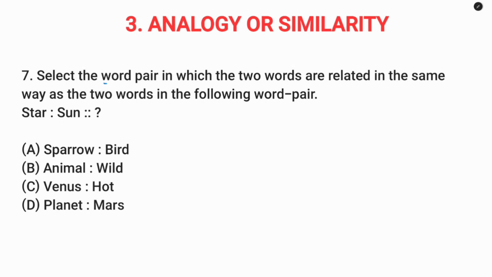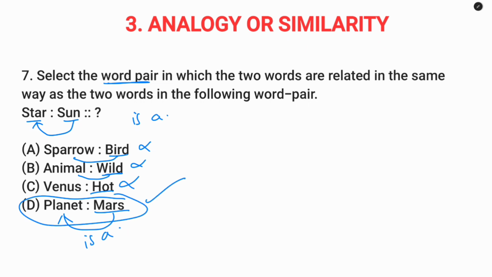Question number 7. So given word pair is star, sun. So sun is a star. Here bird is not sparrow. Sparrow is a bird. Wild is not animal. Animal can be wild. Venus is hot. So hot is not Venus. Mars is a planet. So option D.